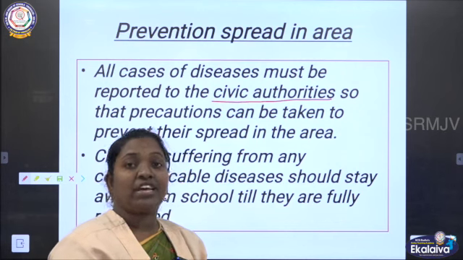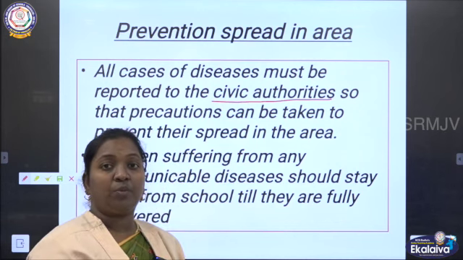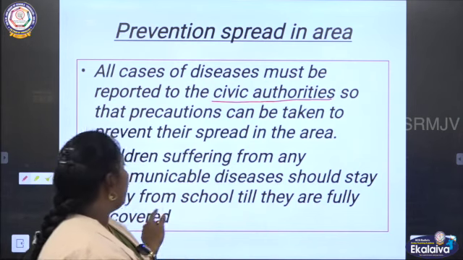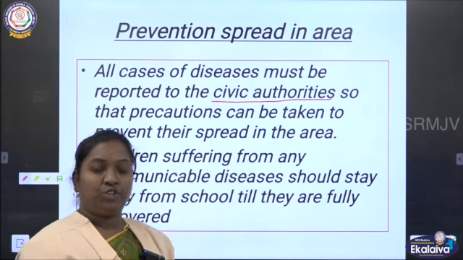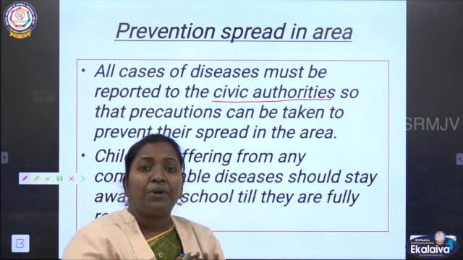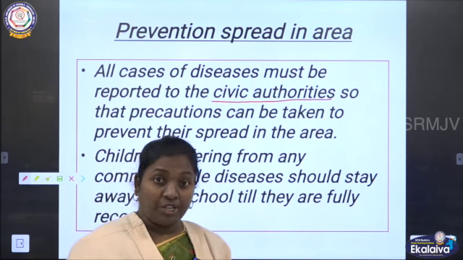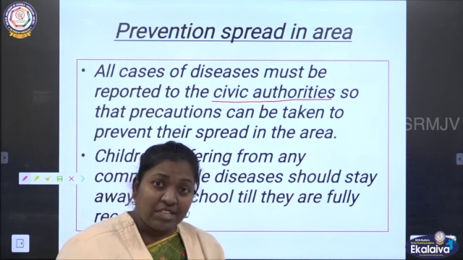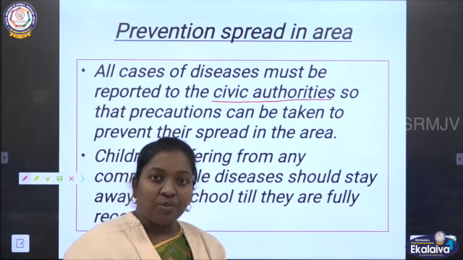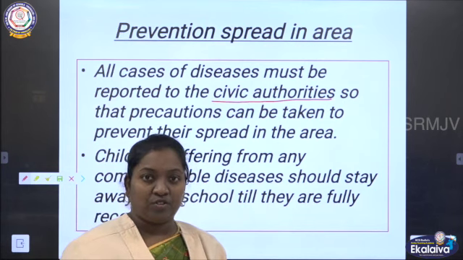If any child is affected by this type of communicable disease, what can they do? They should stay away from school, which means they can be at home. How long can they be at home? Until they completely recover from those particular diseases. By this way also we can avoid communicable diseases spreading to the areas.